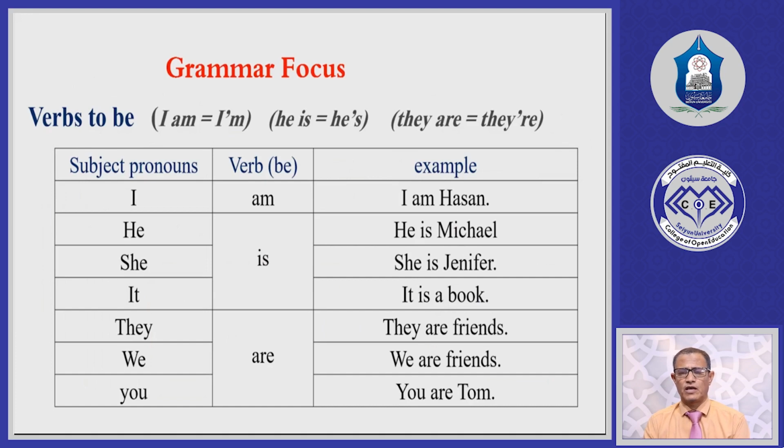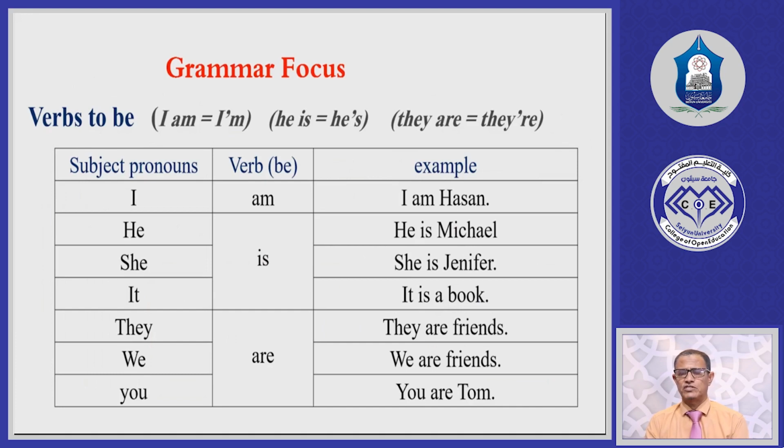Now look, we have "I am," because "am" is only used with the pronoun I. We cannot say, for example, "I is." No, it should be "am." I am Hassan, I am Hussein, I am a doctor, I am a teacher. So I here is always used with am.